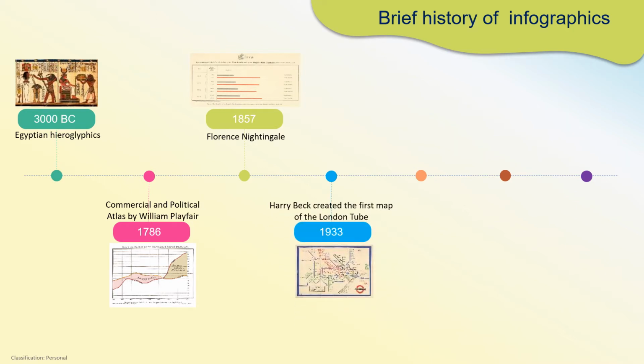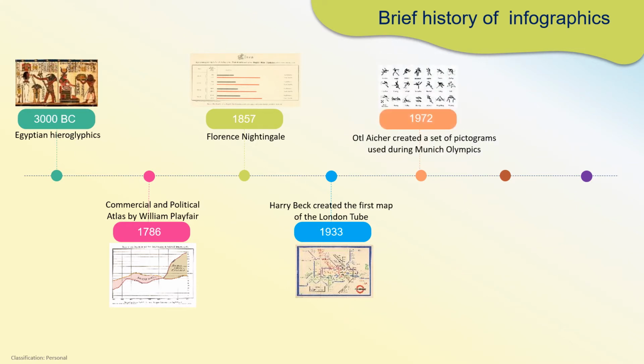Then Harry Beck came into the picture in 1933 and created a map for the London Tube. This simplified the lives of travelers at that time. It also inspired government and others to pick visual elements and use them to simplify daily public life. Then came Aloys Acer in 1972 with a set of pictograms. These were also used in the Munich Olympics. These inspired the road signs that we are using today.